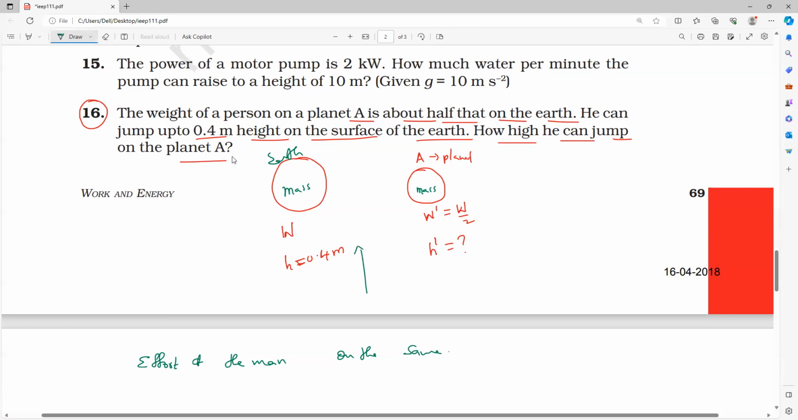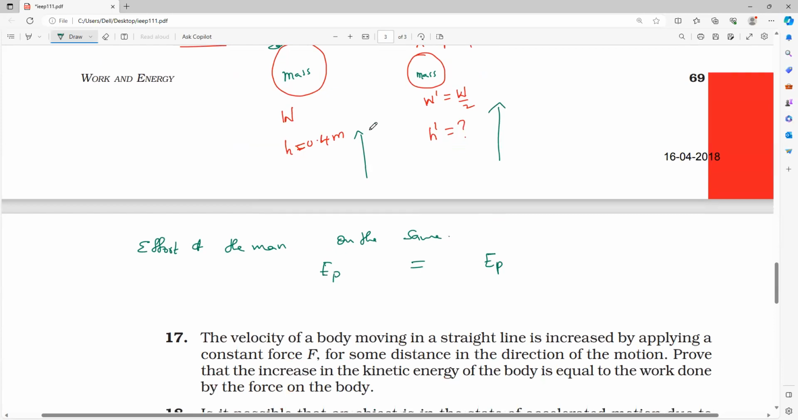As he is jumping, what energy will come? Going above from the ground, what energy will come? Everybody? Potential energy. So the potential energy here and the potential energy there, in both cases the energies remain the same, because he is doing the same effort, the same person, the same mass. So in this case, the potential energy is mgh. In this case, the potential energy is mgh dash.